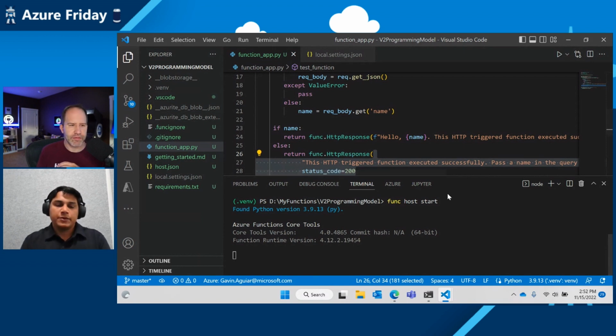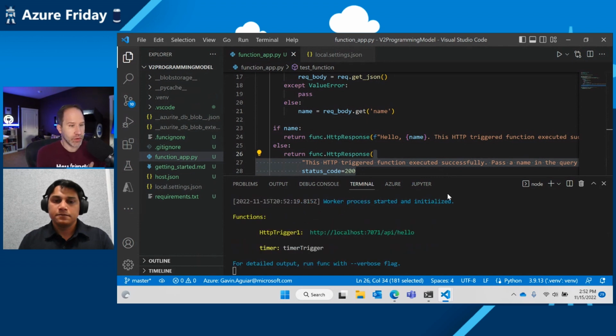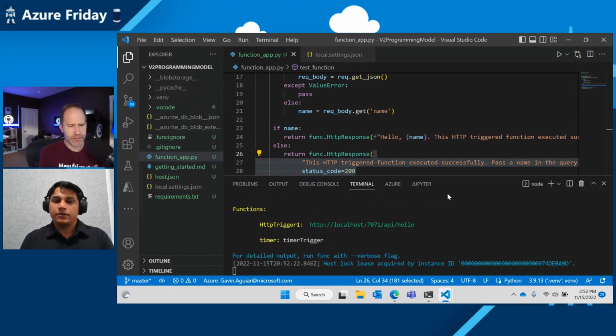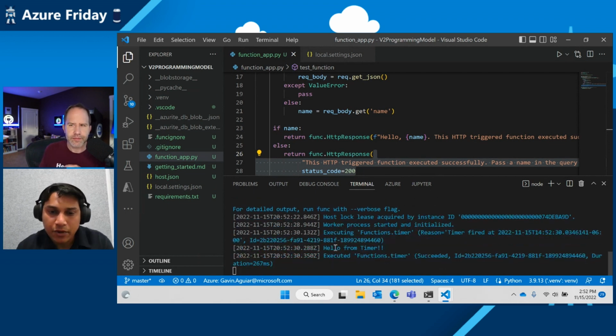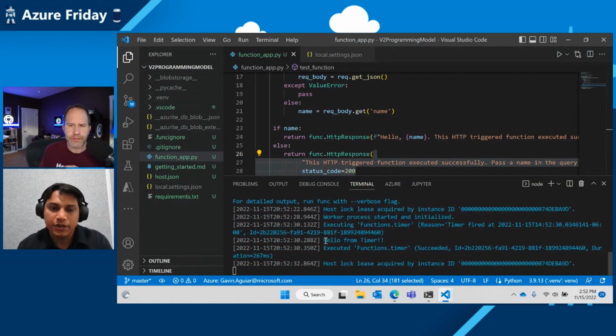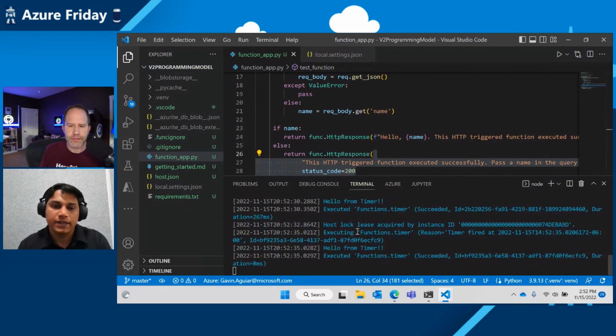All right, we're bringing up that functions runtime. So you're running an Azure function locally, not in the cloud, but locally with the Azure Functions runtime. Right. As you see, we have two functions which got exposed. One is the HTTP trigger and the other is the timer trigger. And from the logs, you can see that the timer trigger has already started invoking. So every 5 seconds, you'll get this.